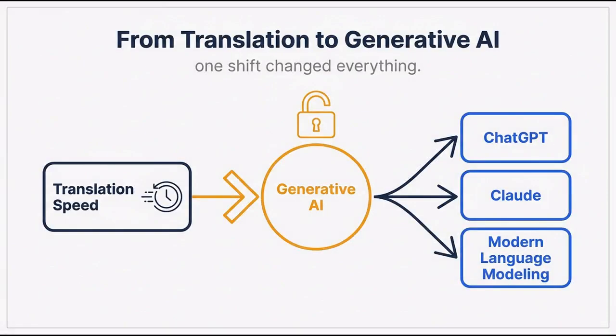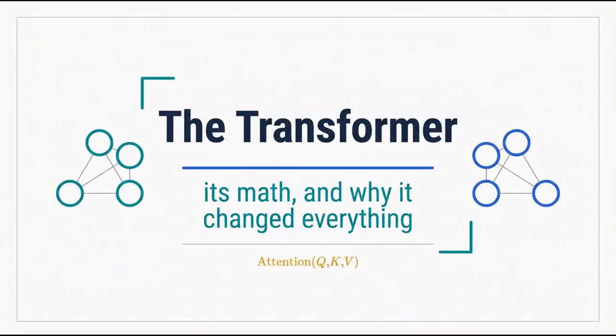That single shift did not just speed up translation, it unlocked generative AI, giving birth to ChatGPT, Claude, and modern language modeling. This is the story of the transformer, its math, and why it changed everything.